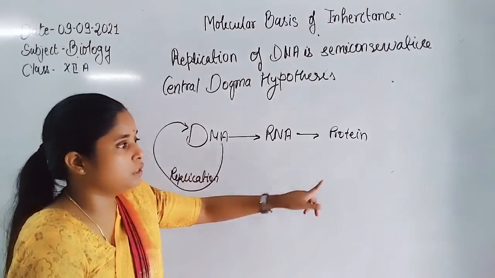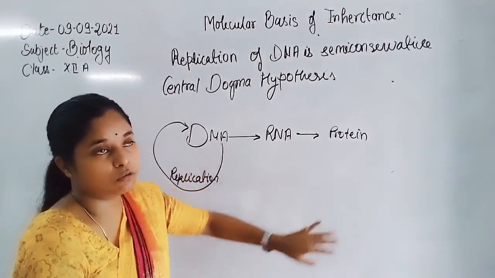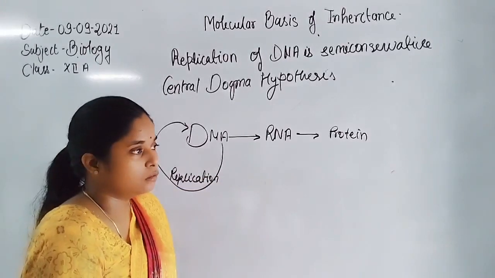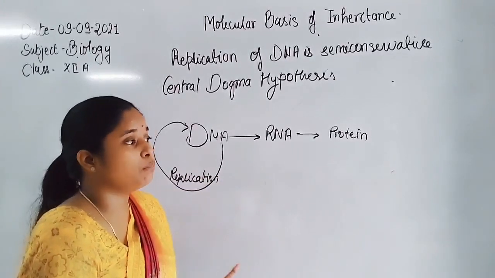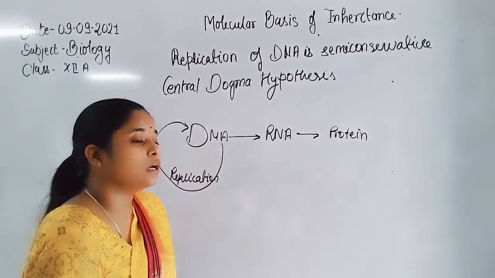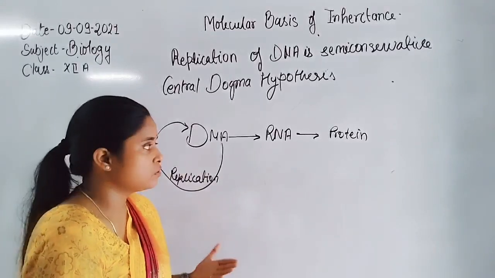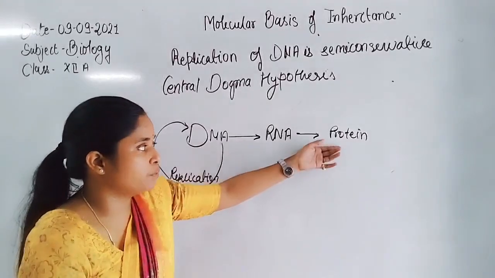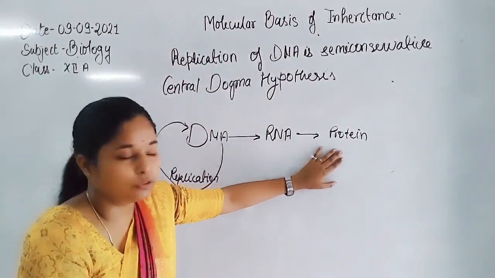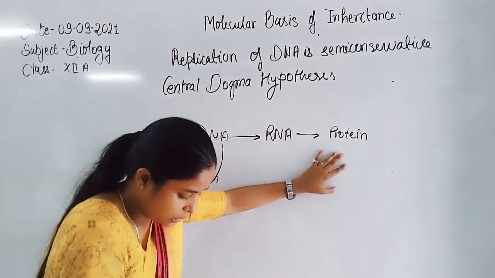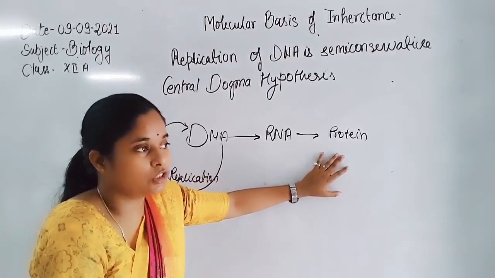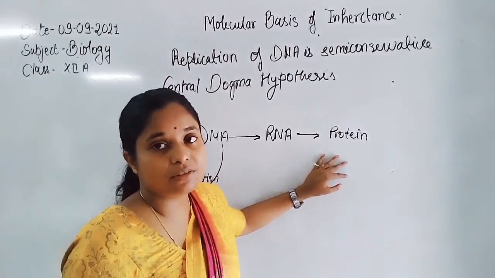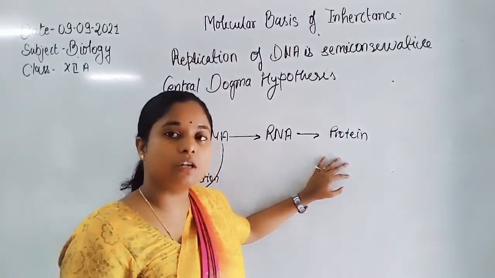Now this protein, which is newly formed, undergoes certain modifications so that it can perform its function. For example, if we want to discuss the insulin hormone, it is simply synthesized as a prohormone, or immature protein, which cannot be functional. Prohormone is not functional because it does not have that functional ability.